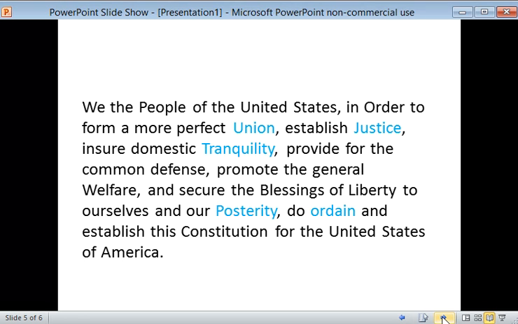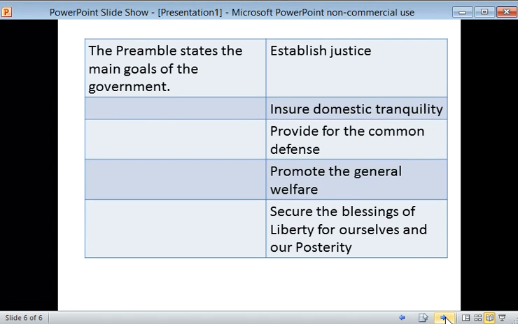What I'm seeing here is a lot of commas, so I know that means I'm reading a list. So my question is, what am I reading a list of? I'm going to say that this is probably a list of goals that the founding fathers had for our country. Because we look at words like justice, which means fairness, tranquility is peace. These are all really great things that every country wants to have. So I'm going to say that the preamble is the main goals of the government.